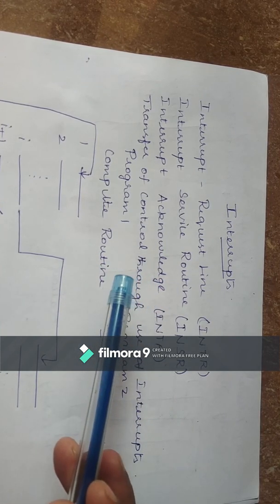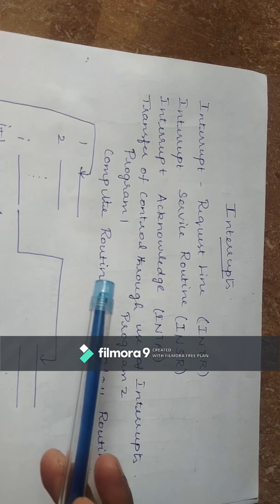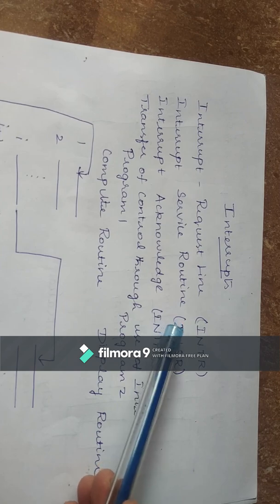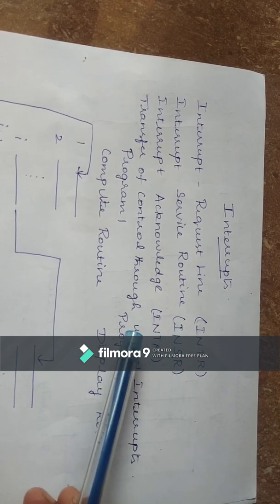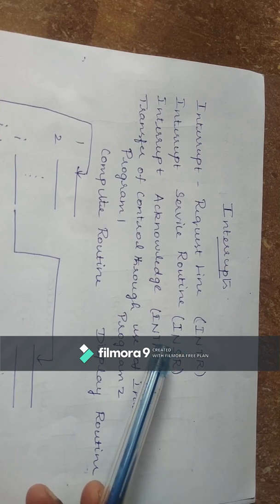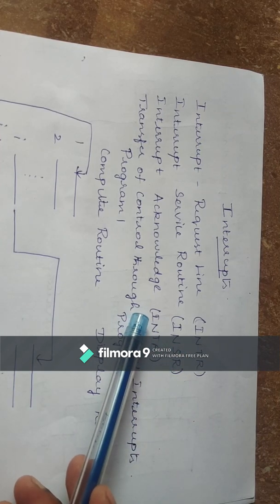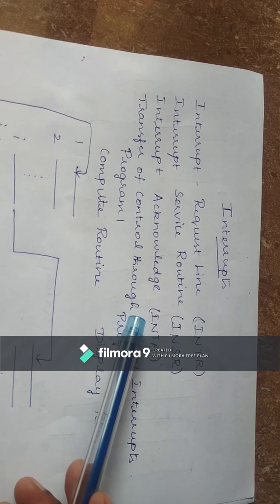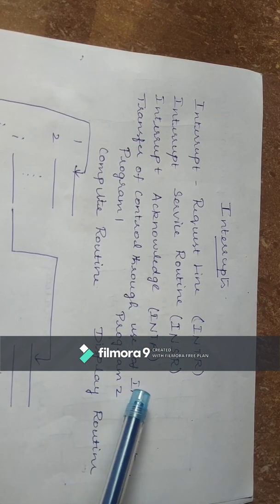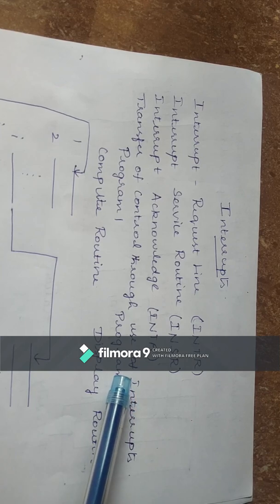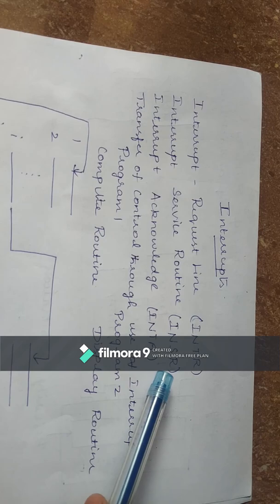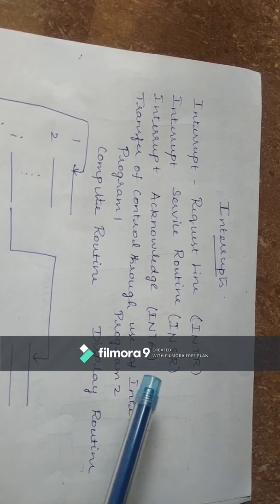So it should execute that interrupt service program, which is nothing but the interrupt service routine. After receiving this request line, it has to respond to the I/O devices by sending the interrupt acknowledgement. It sends this acknowledgement line to the I/O devices in order to intimate that it is going to respond to the interrupt and execute that interrupt program.